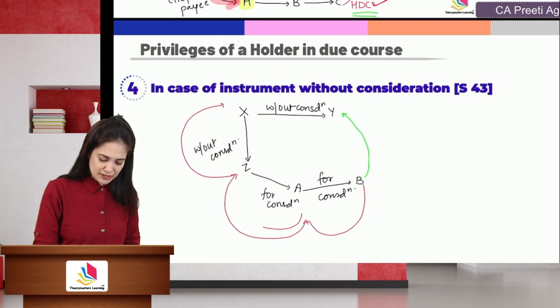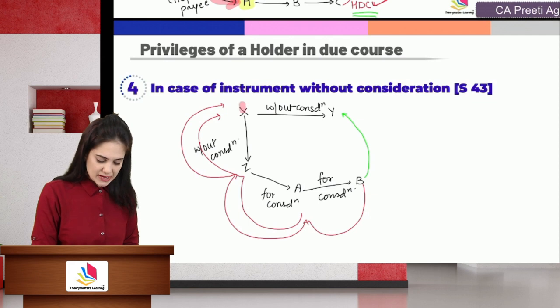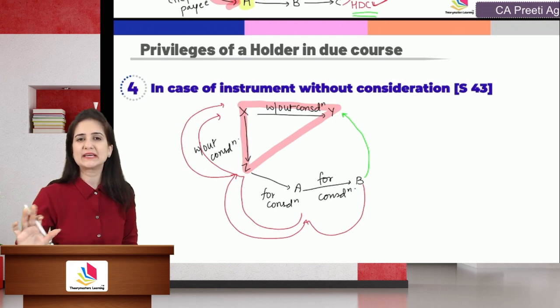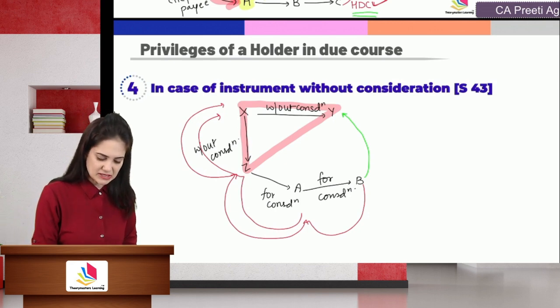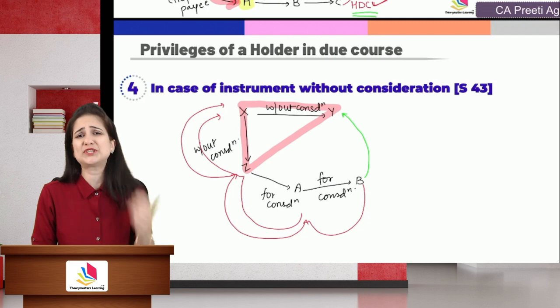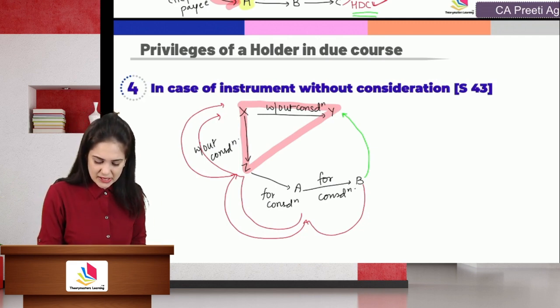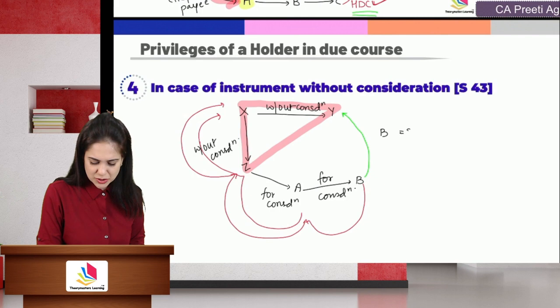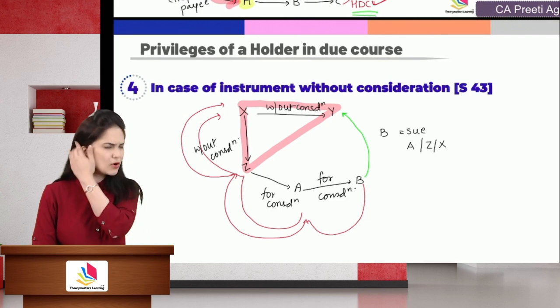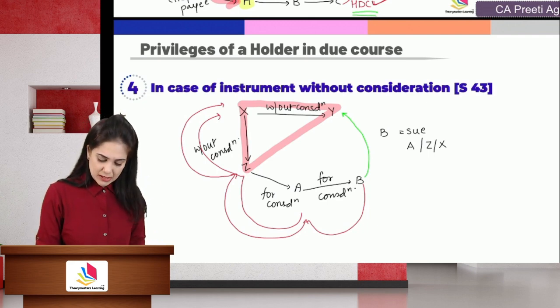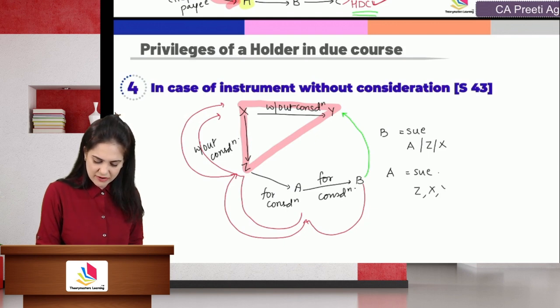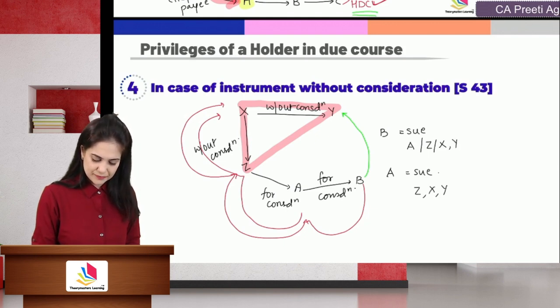A can recover the money from Z or X, but Z, X and Y, they cannot file case inter se. Inter se means among themselves, because there is no consideration between them. So B, I'll write it over here, B can sue A or Z or X or maybe all. A can sue Z, X, Y. Okay, we can sue Y also.